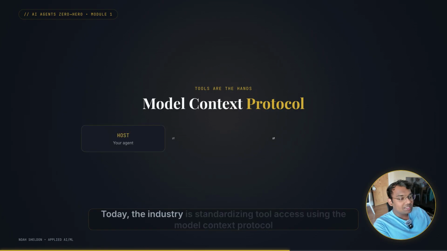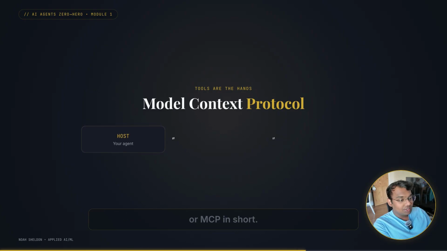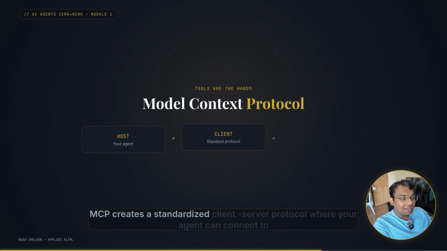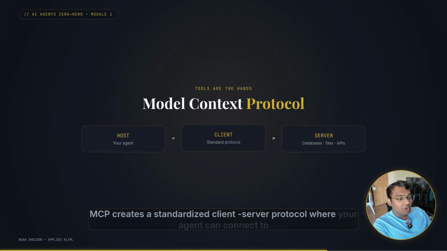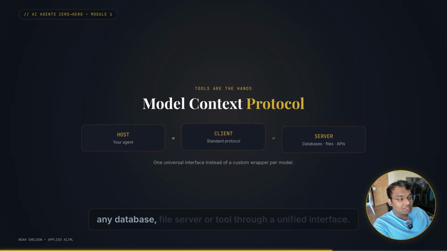Today, the industry is standardizing tool access using the Model Context Protocol, or MCP for short. Instead of hard coding custom API wrappers for every model, MCP creates a standardized client-server protocol where your agent can connect to any database, file server, or tool through a unified interface.